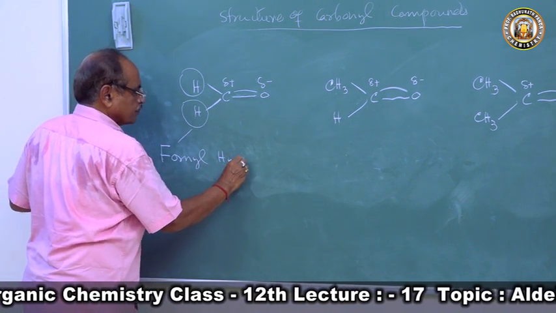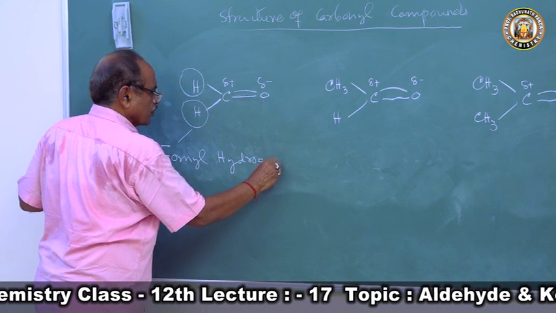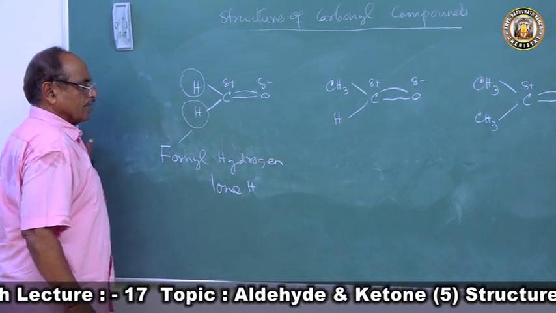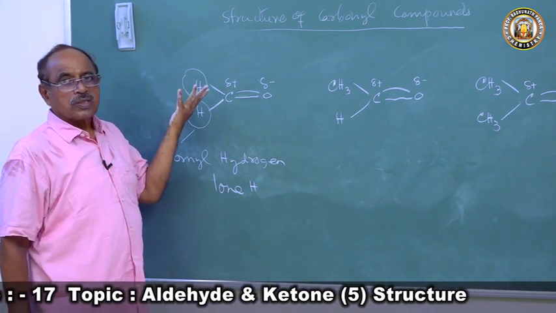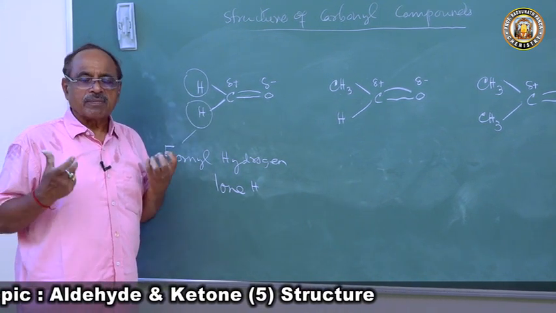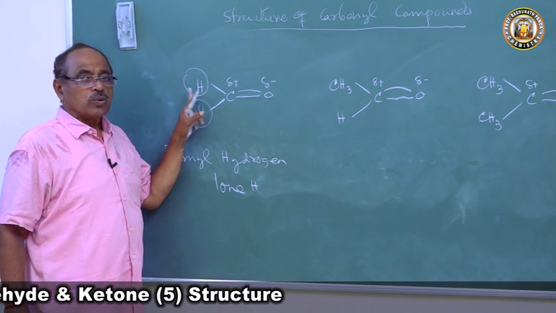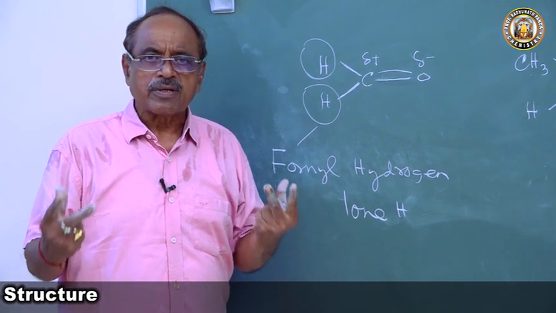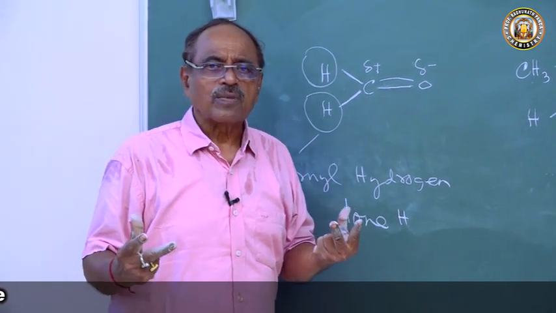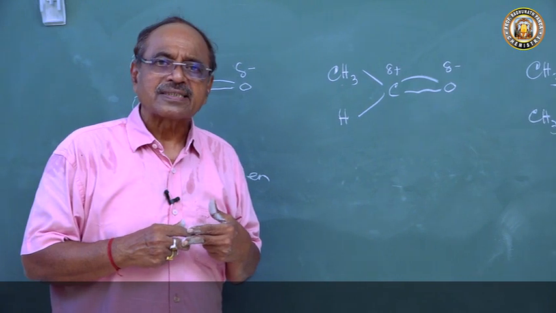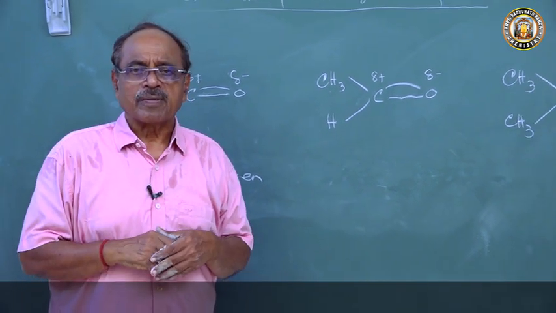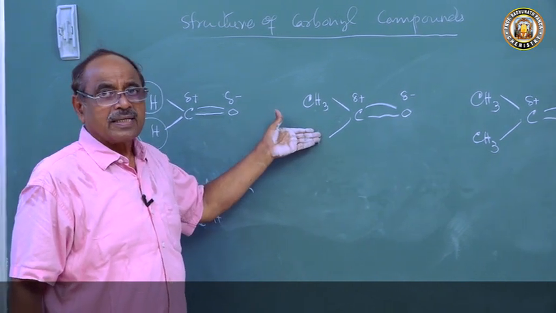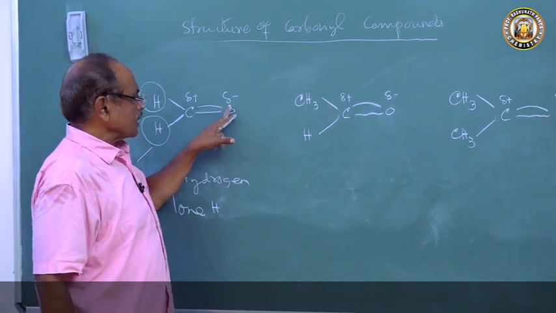Formyl hydrogen is also called lone hydrogen. Both the hydrogens are alone, so they are very reactive. This formaldehyde has two lone hydrogen atoms, so it is very reactive. Hence this molecule will have a strong reducing character. Now the moment we come to acetaldehyde, here is a carbonium ion character and oxygen.